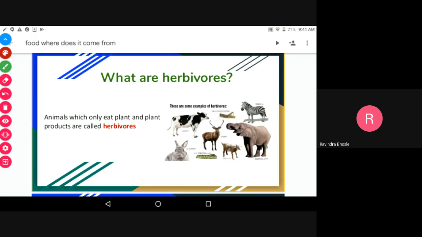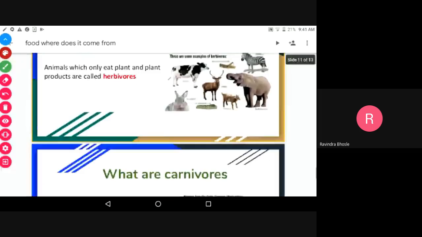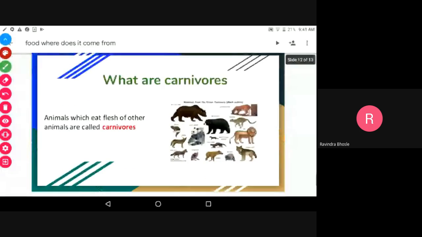Observe here. What are carnivores? Animals which eat the flesh of other animals are called carnivores.